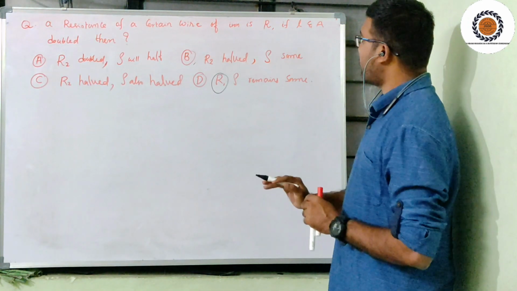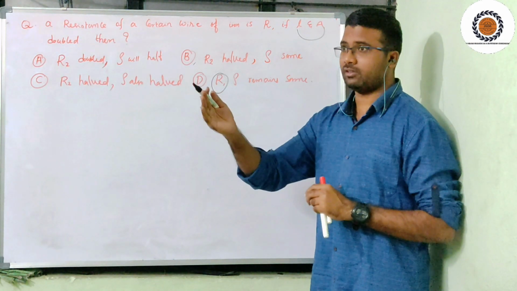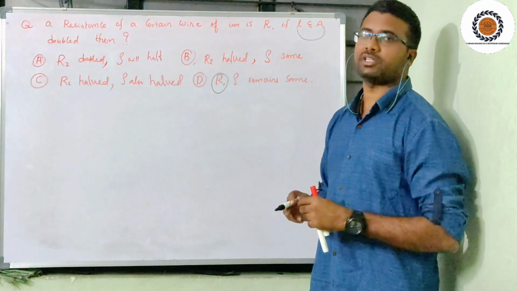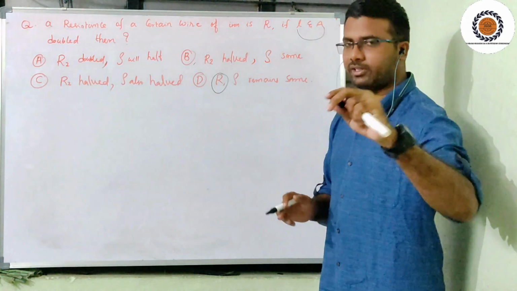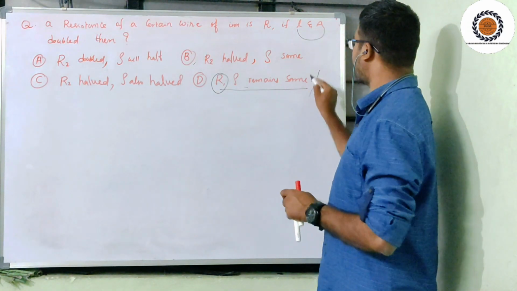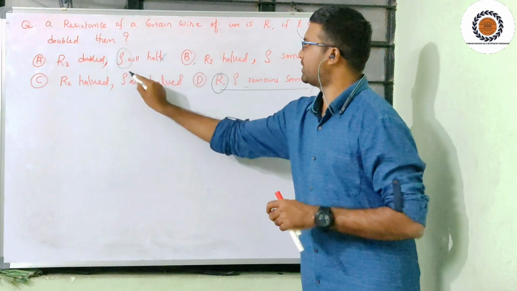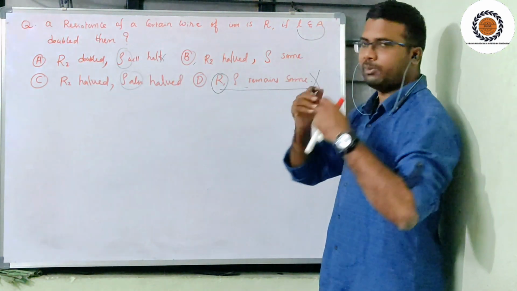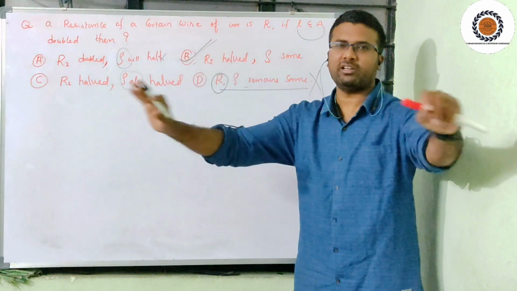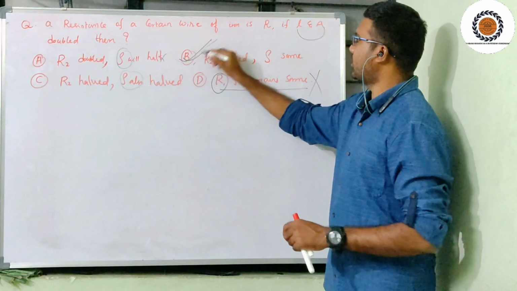And one more condition is that both lengthwise and area wise are affected. If lengthwise and area wise are affected in a similar manner, doubled, then the resistance will also be affected. That means resistance is variable, but here it is given as fixed. So this is not a correct option, because rho is given as variable. So simply you can click option B only. B is the correct option, without solving any equations, without solving the question.